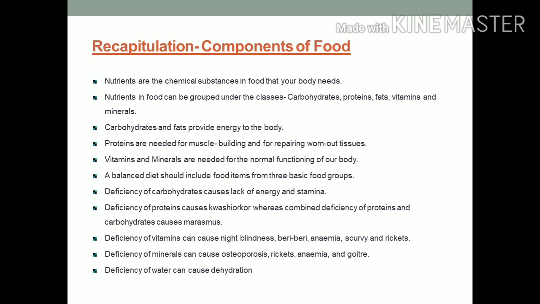Deficiency of carbohydrate causes lack of energy and stamina. Deficiency of protein causes kwashiorkor, whereas combined deficiency of protein and carbohydrate causes marasmus. Deficiency of vitamins can cause night blindness, beriberi, anemia, scurvy, and rickets. Deficiency of minerals can cause rickets, anemia, and goiter. Deficiency of water can cause dehydration.